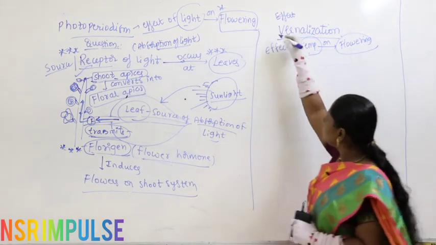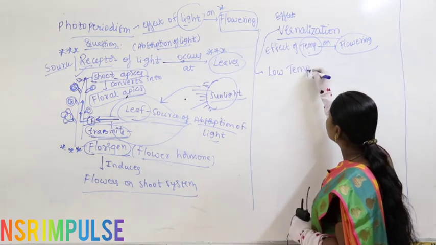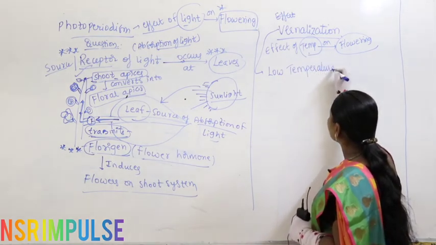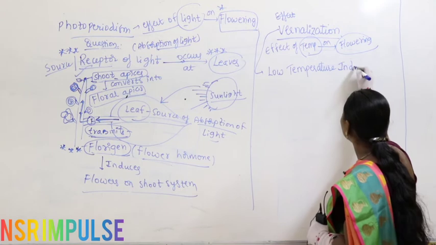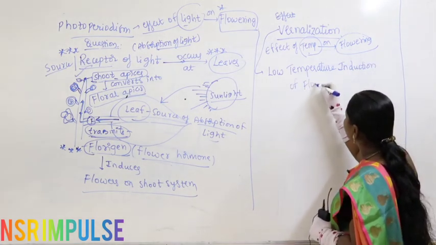Now let us discuss this. What is vernalization? Low temperature induction of flowering.